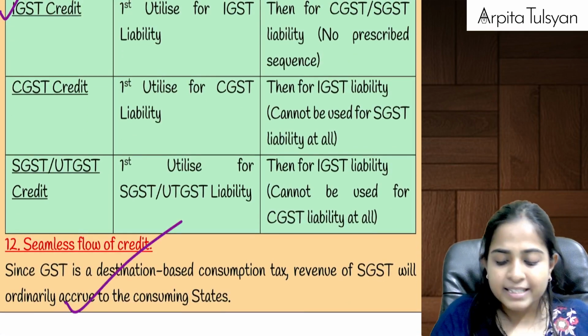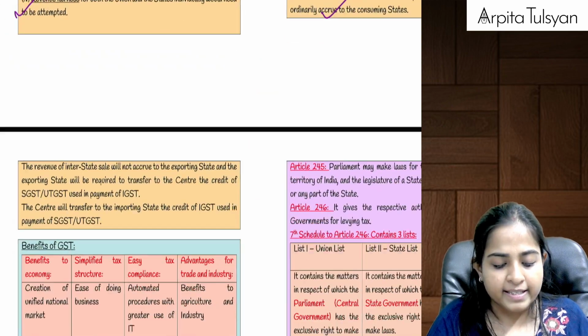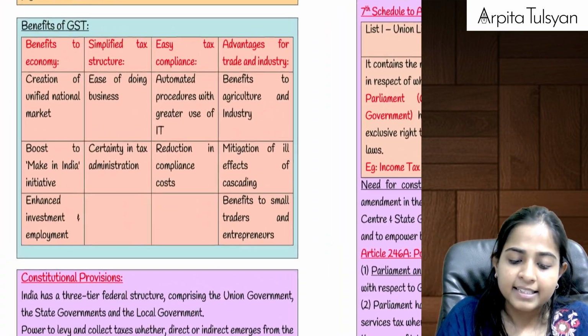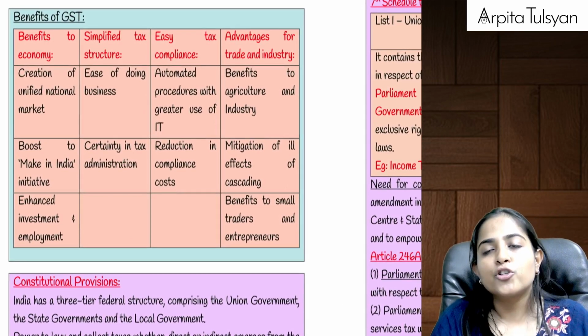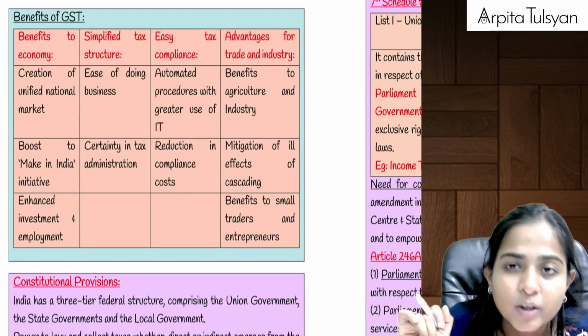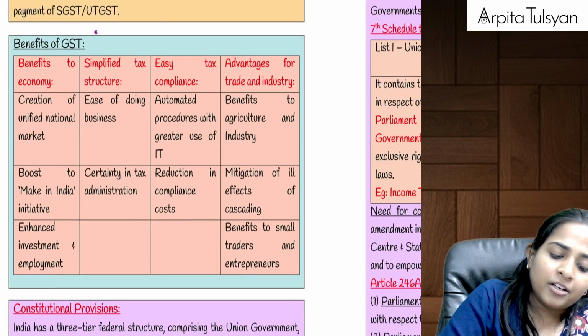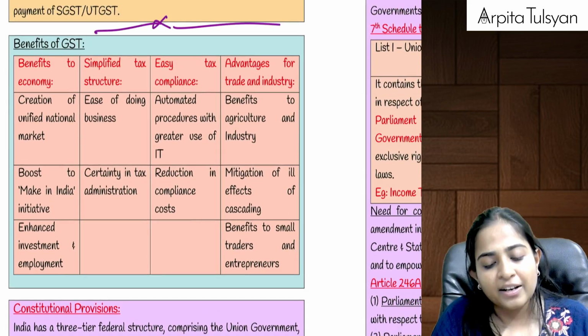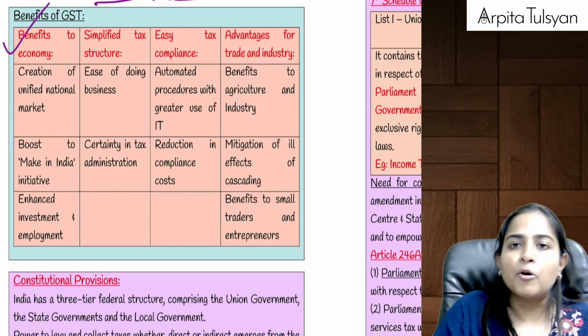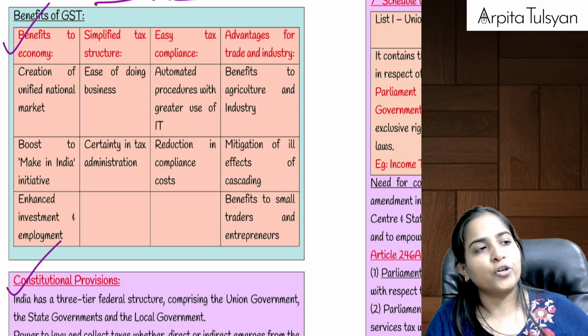And then for seamless flow of credit, we had already discussed. Do you recollect? We had done a full numerical question for interstate and intrastate, that finally the revenue should go to that government where the goods are finally going to land, right? Till here, all the features and framework of GST are completed. And now the last two provisions: one is talking about benefits of GST, another about constitutional provisions.